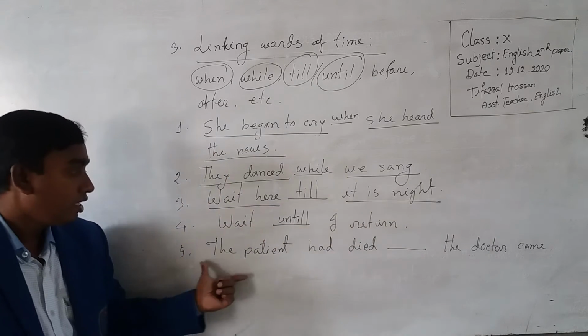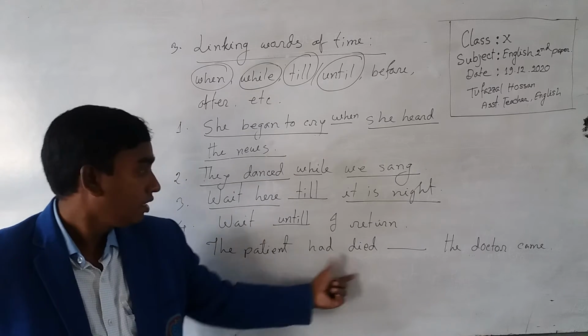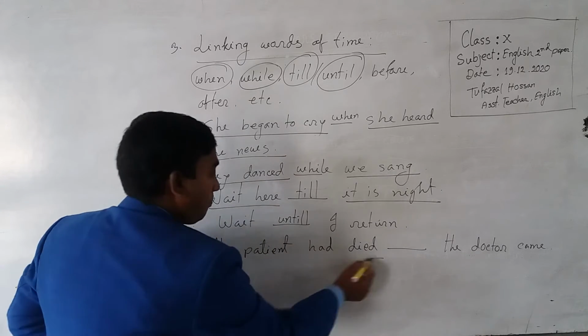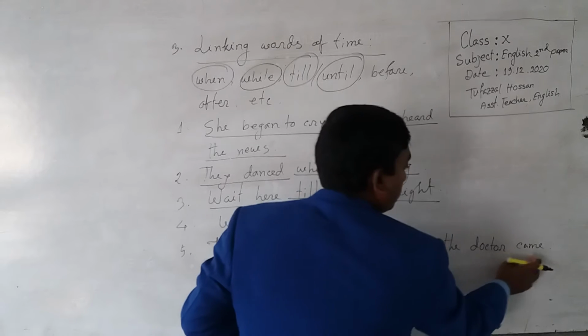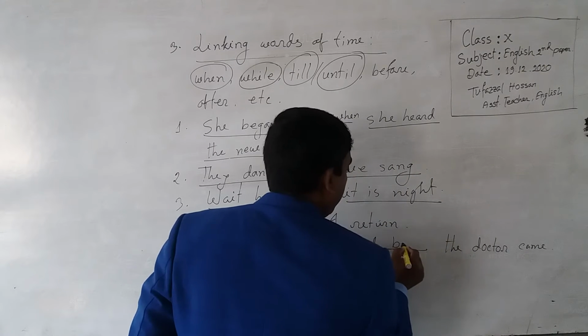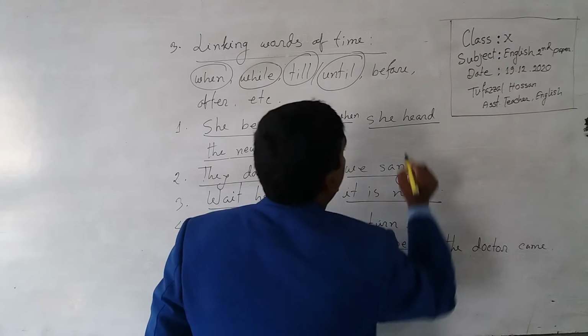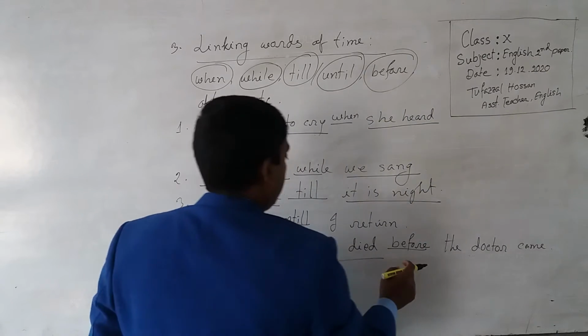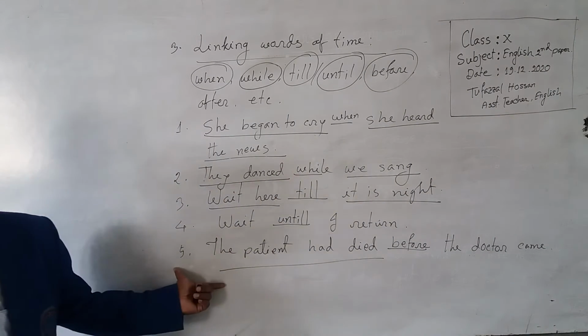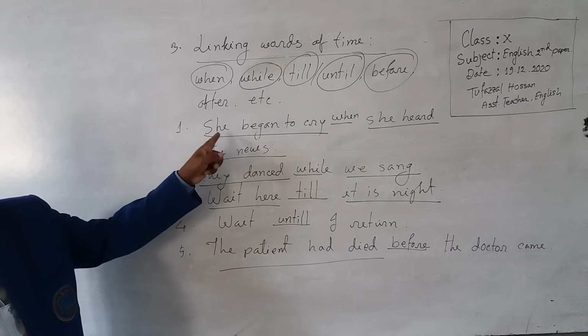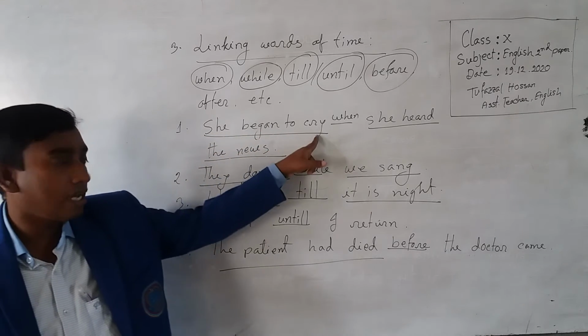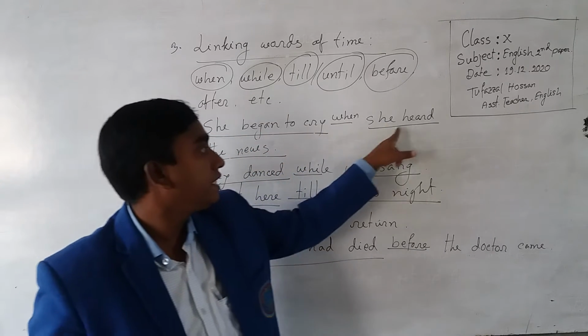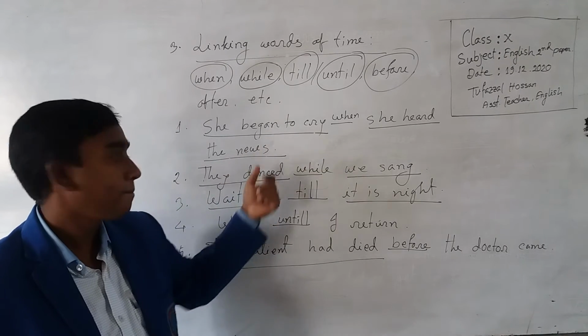Number 5, the patient had died, dash, the doctor came. Now you have to select before. Then, dear students, again look at the board please. She began to cry when she heard the news.